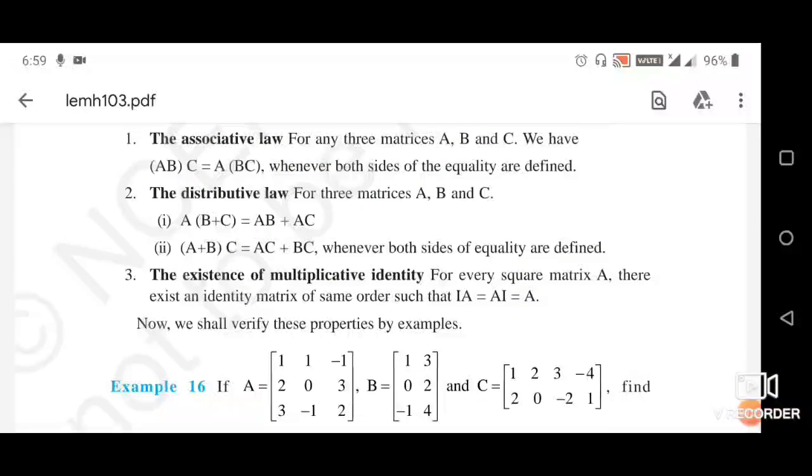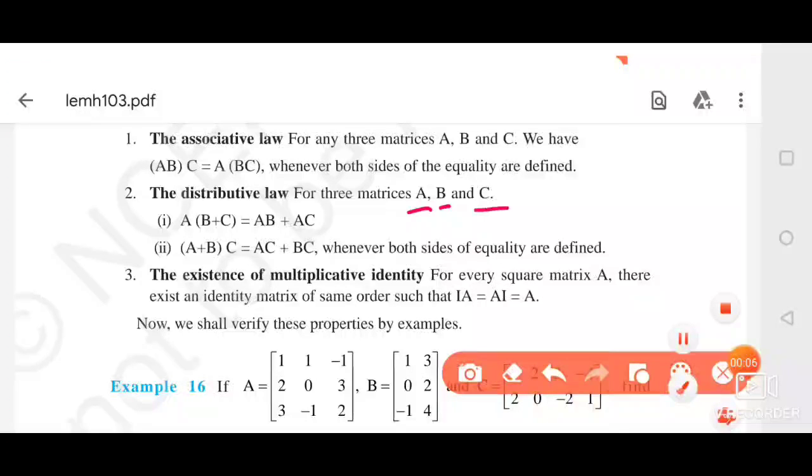Our next property is the distributive law for three matrices A, B and C. The first one is written A into (B plus C) is equal to AB plus AC. Here you have to write AB. You cannot write BA because we know matrices are not commutative under multiplication. In some particular cases matrices are commutative, whenever the two matrices have the same order and are square matrices.